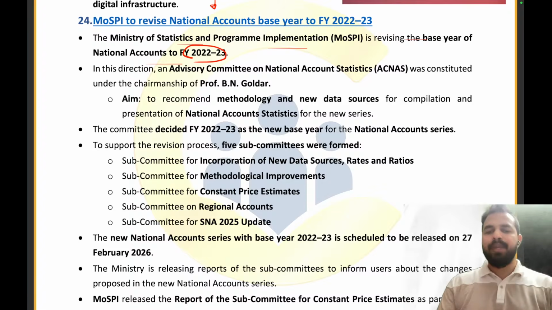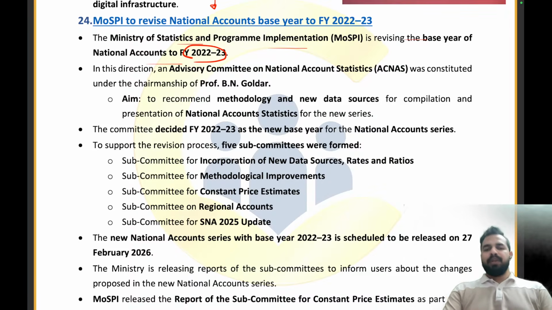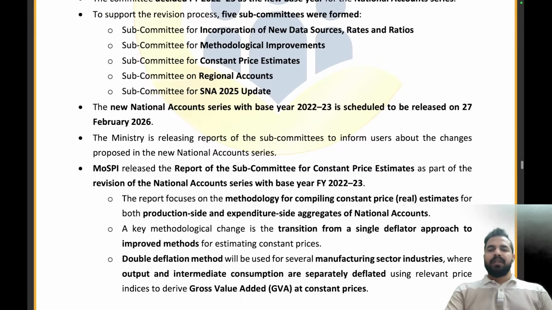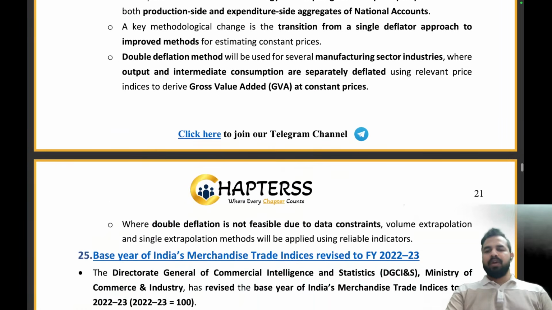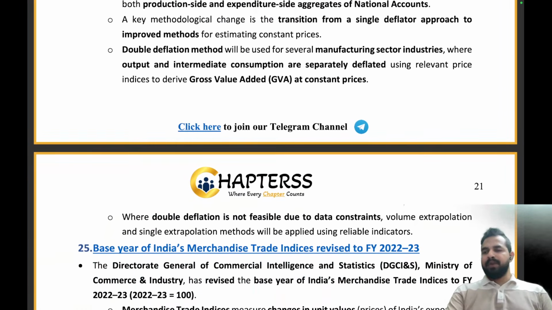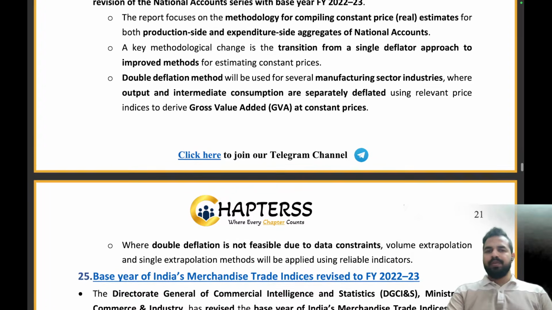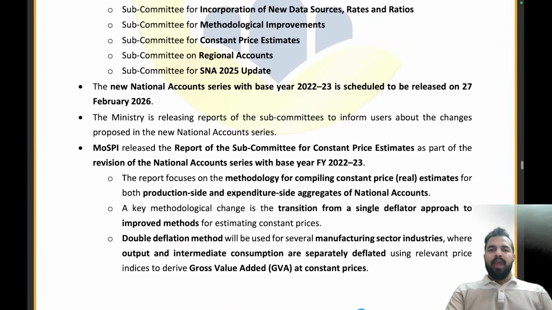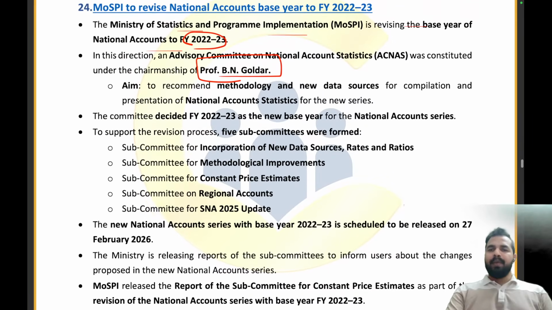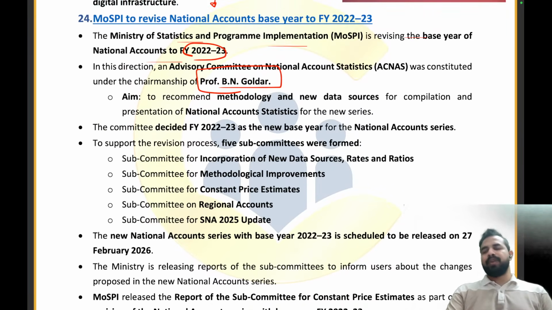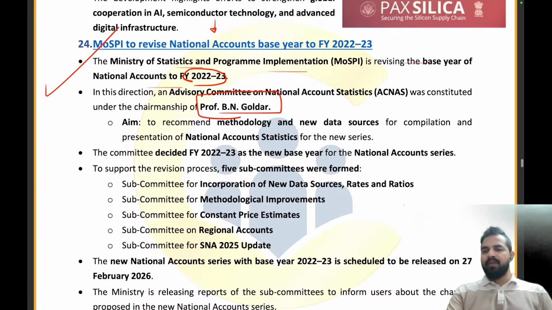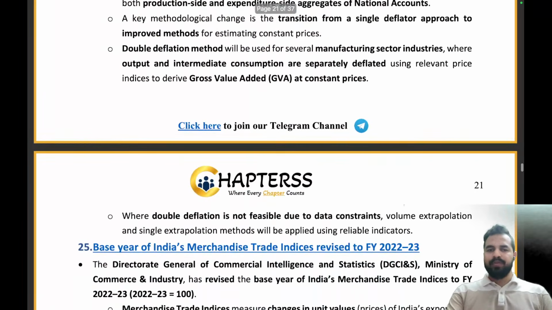And let me tell you, in the meantime, that this particular decision was taken by the committee under the chairmanship of Professor B.N. Goldar. Clear, everybody? I hope that this is clear to all of you. So we have already covered this article, my dear friends, from the examination point of view. Absolutely right. So please remember the new base year now is 22-23. So we are skipping this article altogether. We have already covered it from the examination point of view.